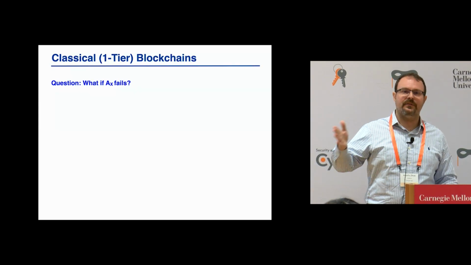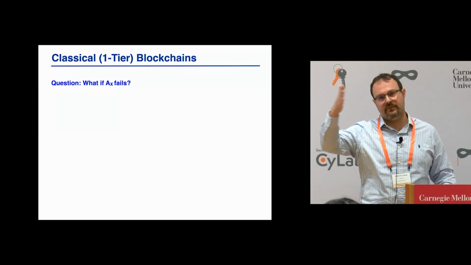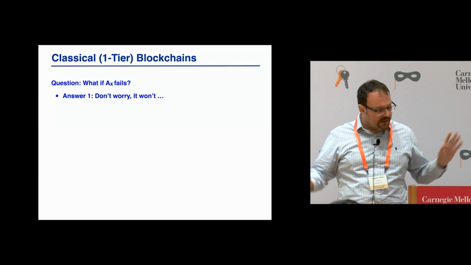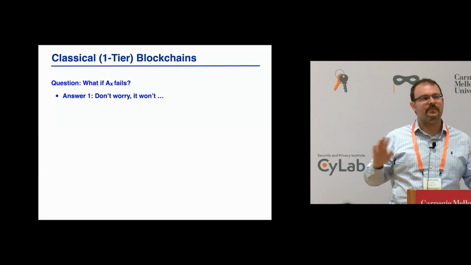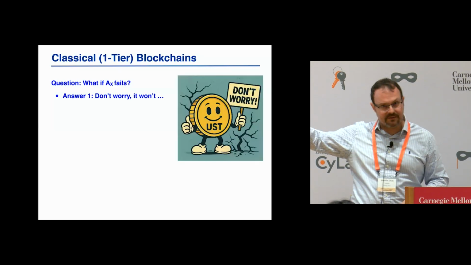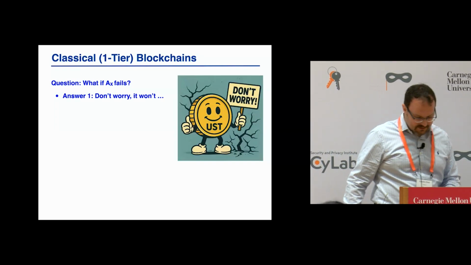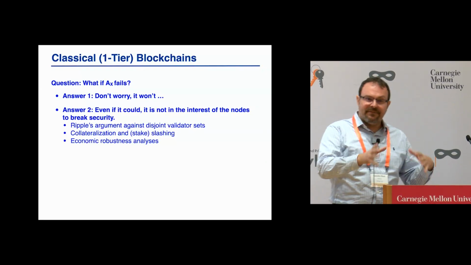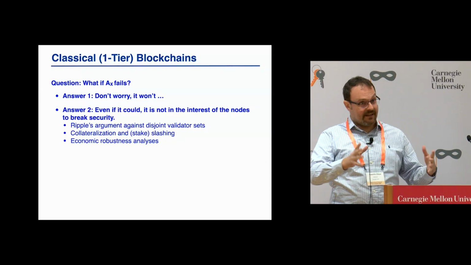There's the traditional cryptographic "assumption implies security" way, which is, don't worry, it won't fail. Honest majority is my assumption, and it's going to be secure. We know how this ends up. All right, so there is the more DeFi, financial economics